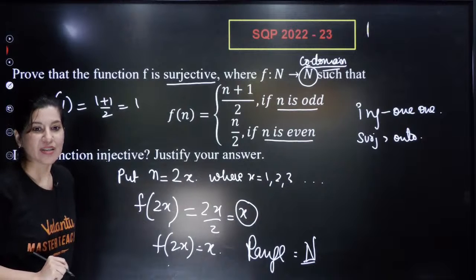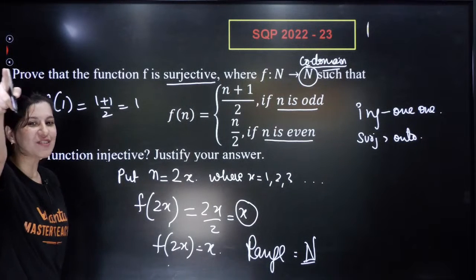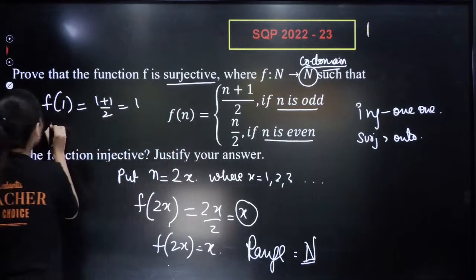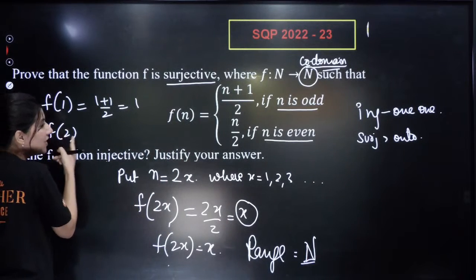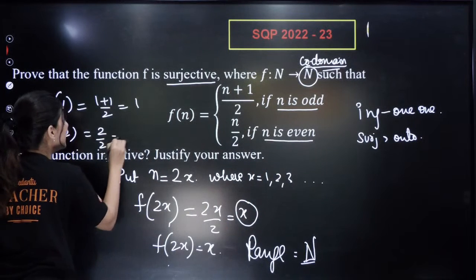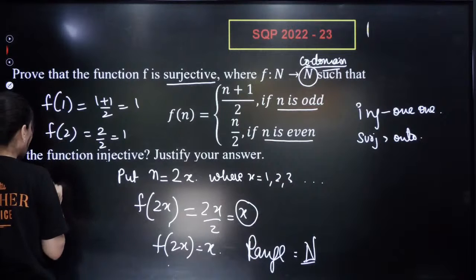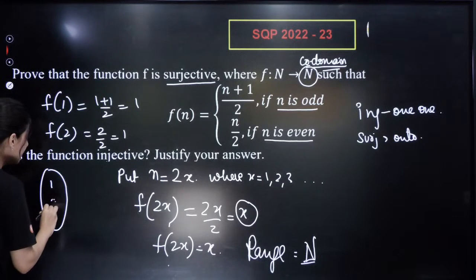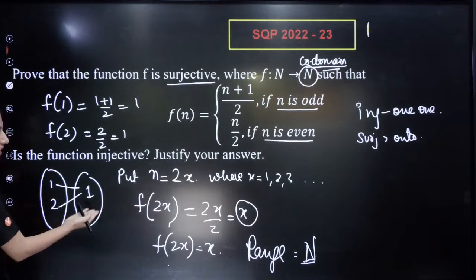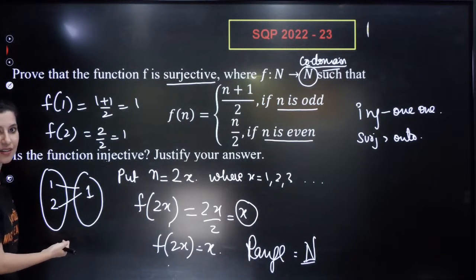Yes, Prabhu Siva, you got it. Yes. At the moment I put n is equal to 2, what do I get now? 2 is an even number, so you need to use this definition, 2 by 2. Can you see this is also 1? So that means for two different inputs, we are getting a single output. This is not a 1-1 function.